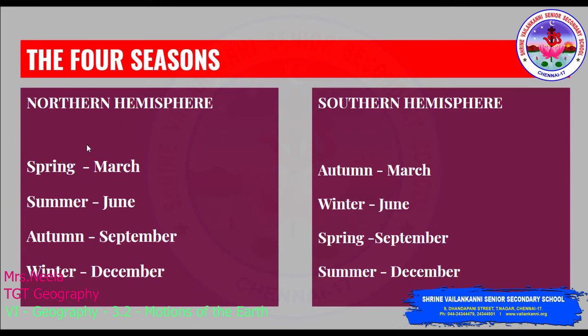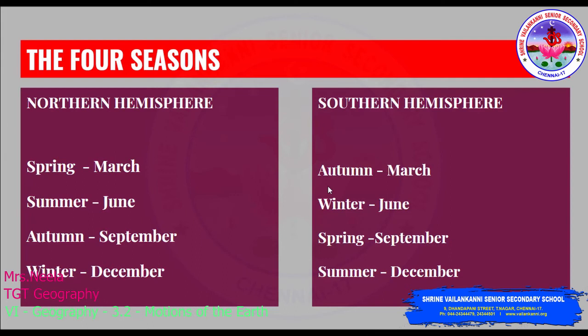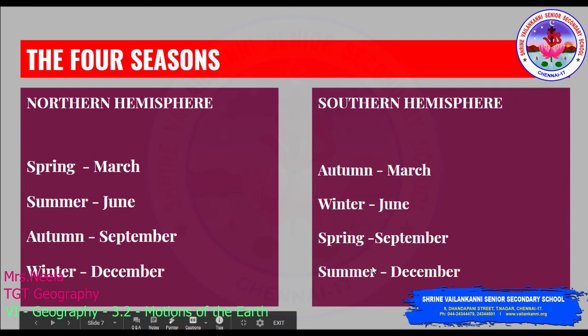So we'll see the northern hemisphere. Spring begins in March, summer in June, autumn in September, winter in December. In the southern hemisphere the pattern is reversed: autumn beginning in March, then winter in June, spring in September and summer in December.